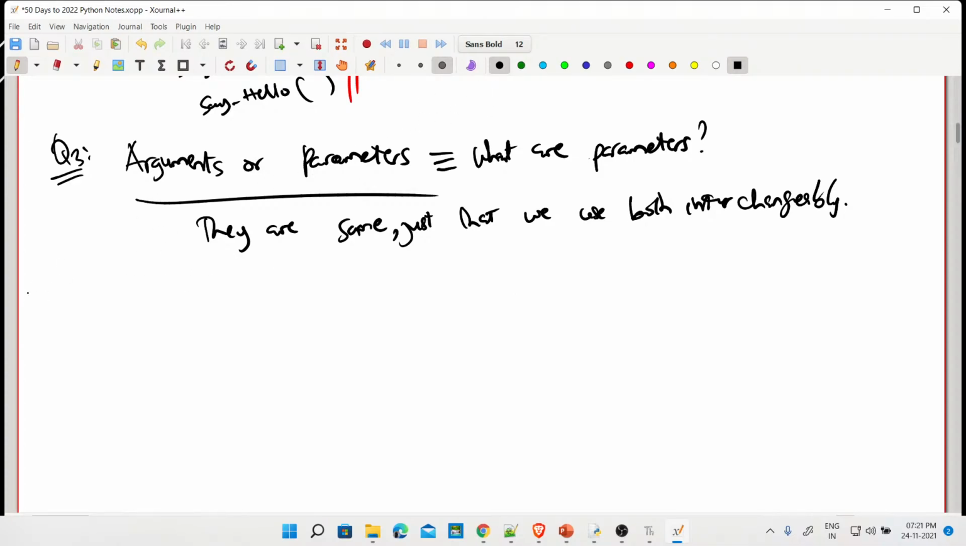So let's see another example. So this is a function with what? Two arguments. Function with two arguments. Fine.